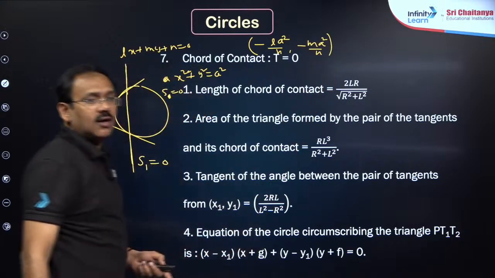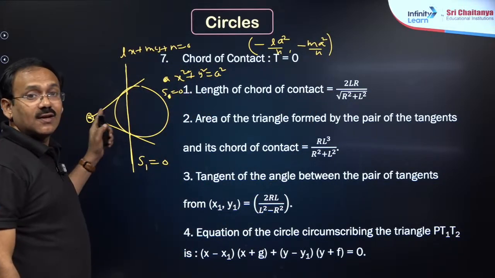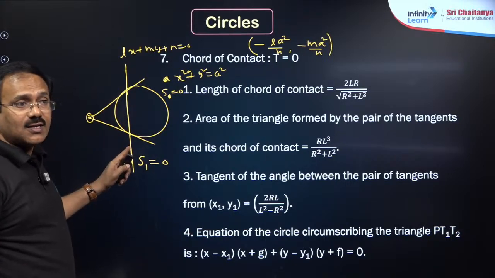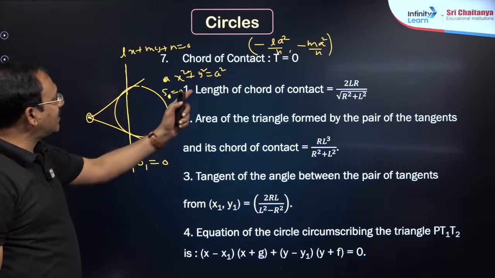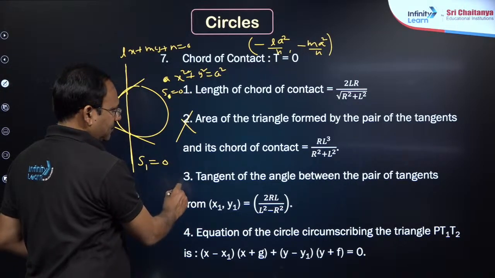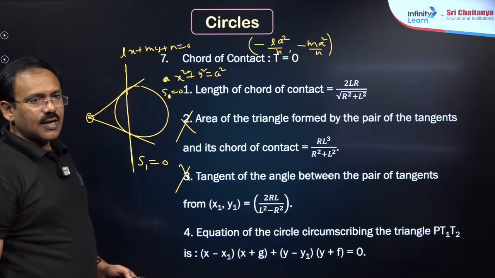If this point is given, the chord of contact is S1 equal to 0. If the chord of contact is given, this point is given by that shortcut, and these are not important.